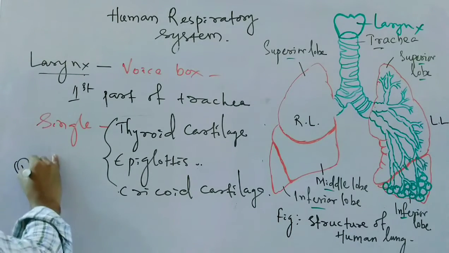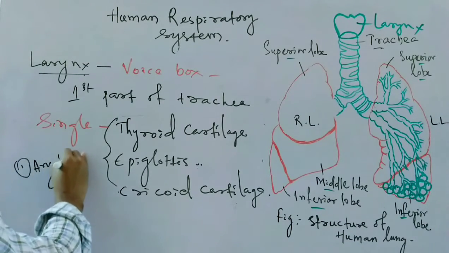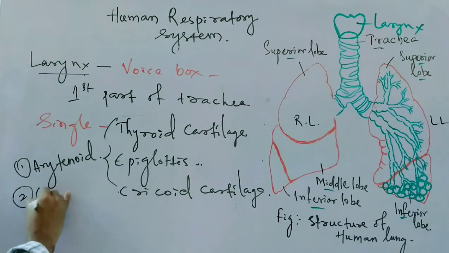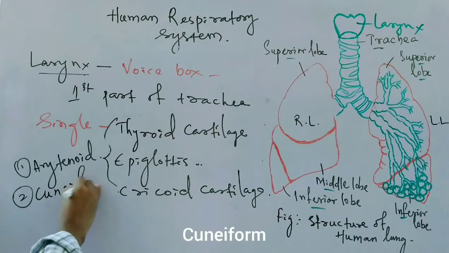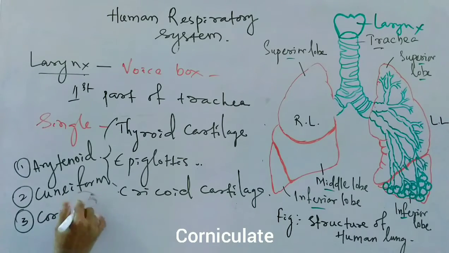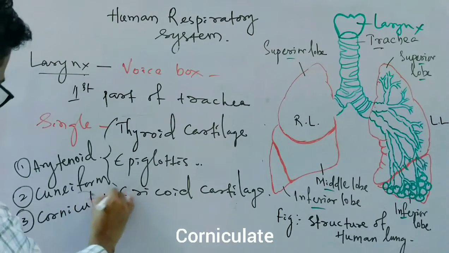And the pairs are: number 1, the arytenoid cartilage, which is present in pair. Cuneiform, the cuneiform cartilage is also present in pair. Then the third one is the corniculate cartilage.